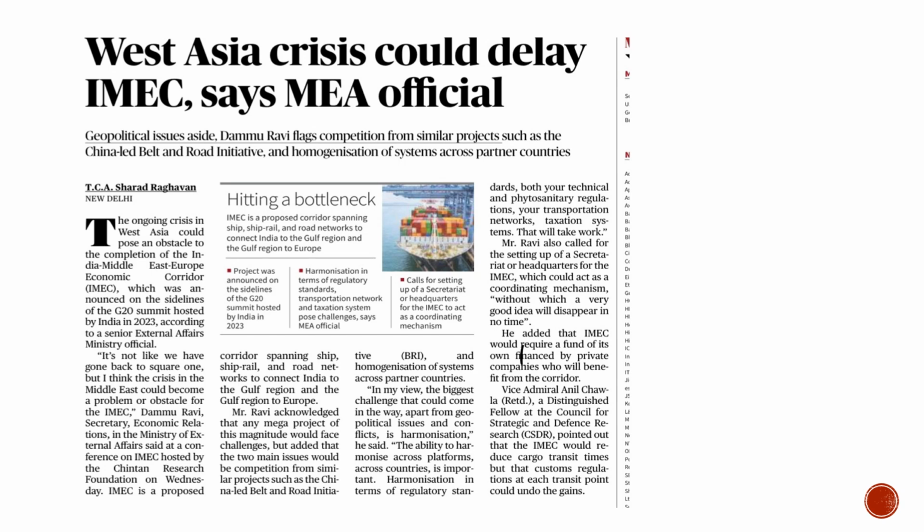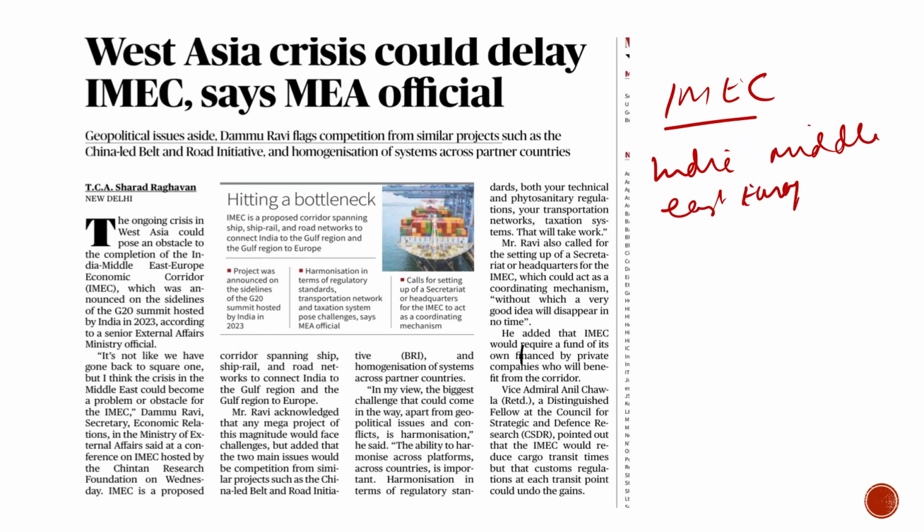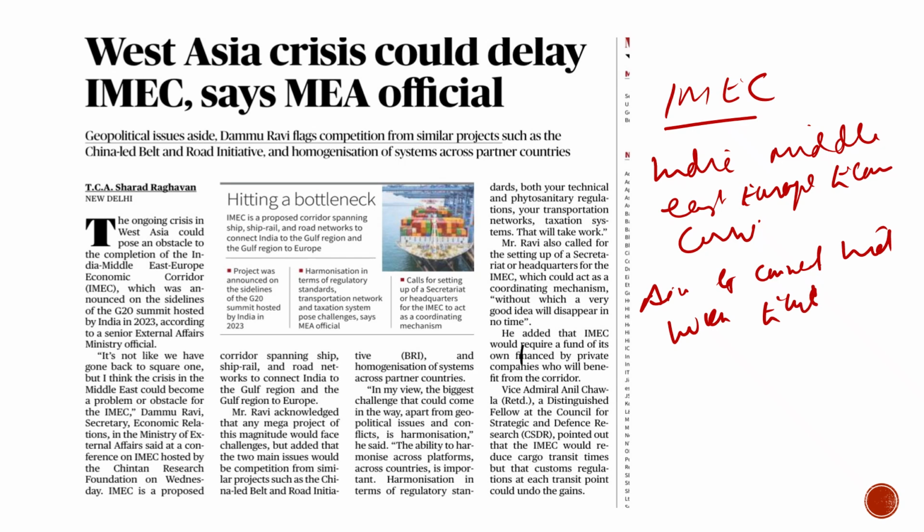Now the another article is about the IMEC, as you can see here on the screen. It is about the IMEC and the crisis in West Asia. Please do remember these few important points which are very much relevant for your preparation. IMEC is India, Middle East, Europe Economic Corridor. So what is the aim of this? Aim to connect India with Europe through the Middle East.